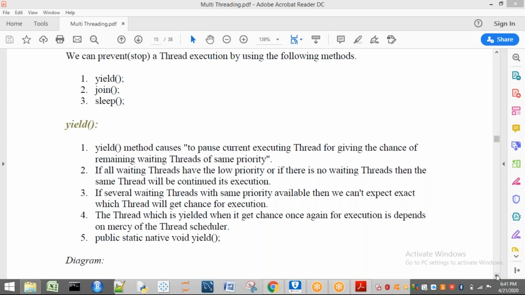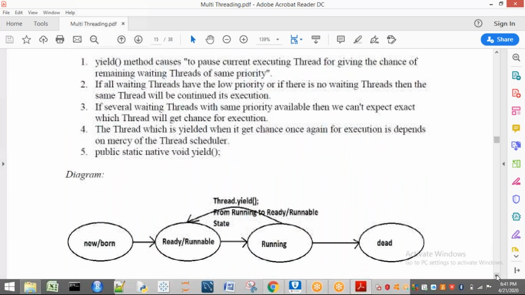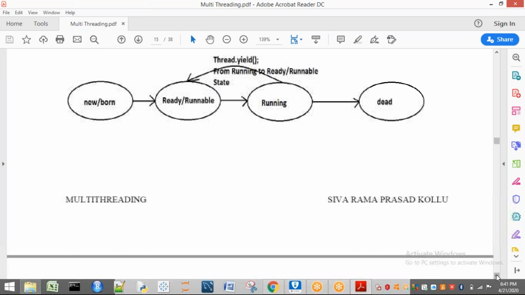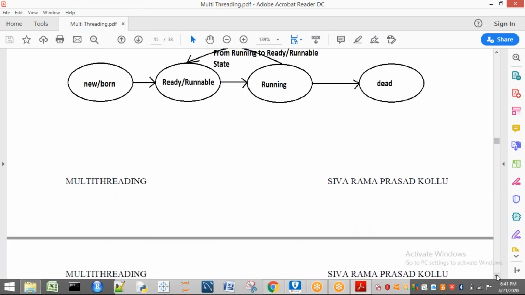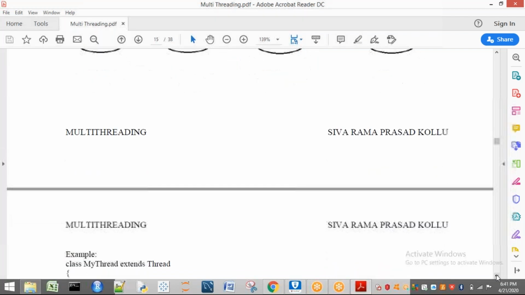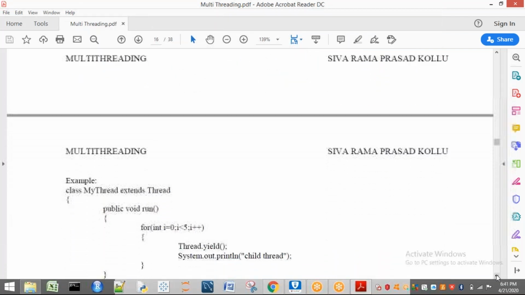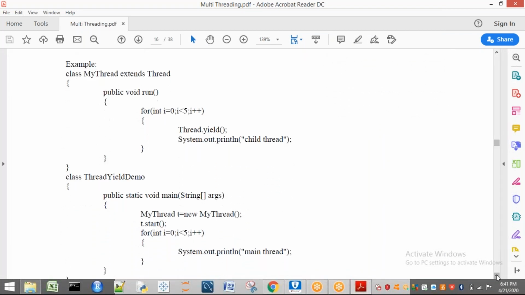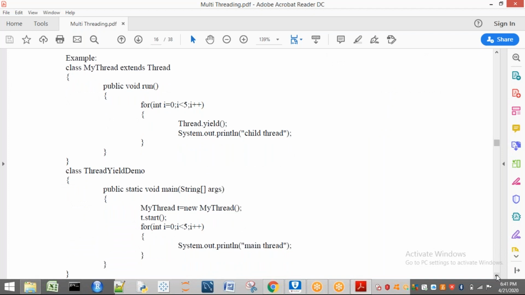Now I'm not going to explain the life cycle of a thread yet. After completing all the methods, finally I will show you a big diagram, so that when I explain there, you can get clear clarity about all the methods. Now, for the Thread.yield method, I am going to show you an example here, so you can get clear clarity about the yield method.